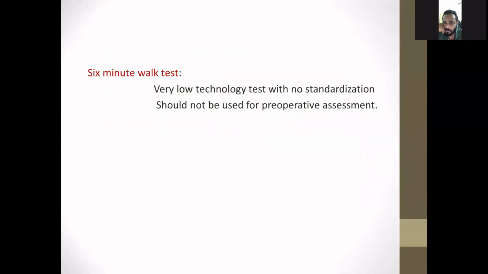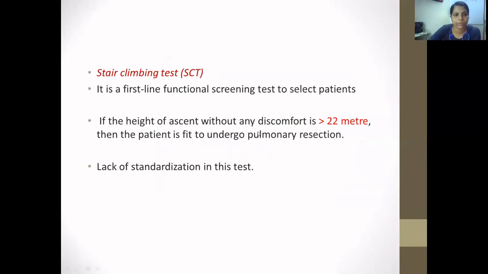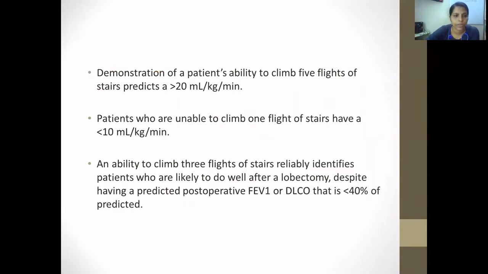The 6-minute walk test is a very low technology test with no standardization and should not be used for preoperative assessment. The stair climbing test is a first-line functional screening test to select patients. If the height of ascent without any discomfort is more than 22 meters, then the patient is fit to undergo pulmonary resection. But there is a lack of standardization of this test.